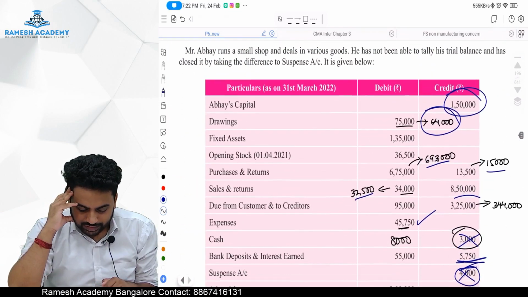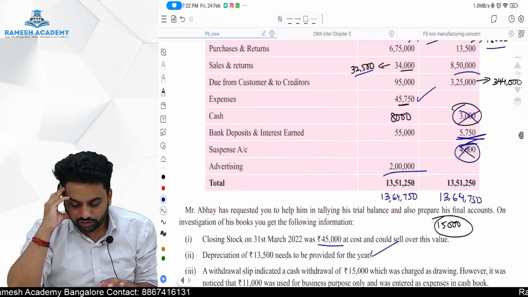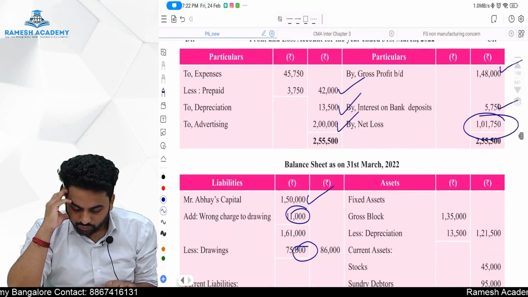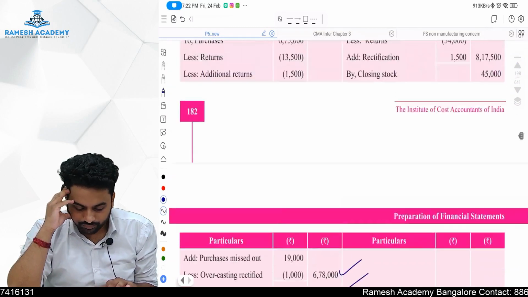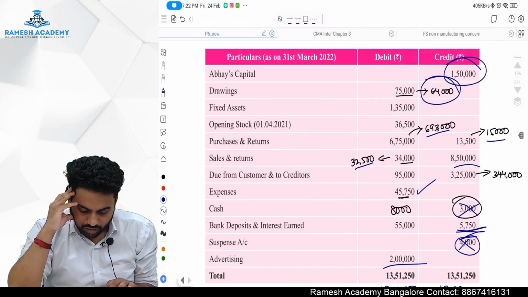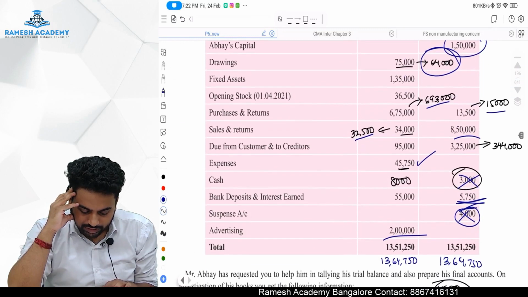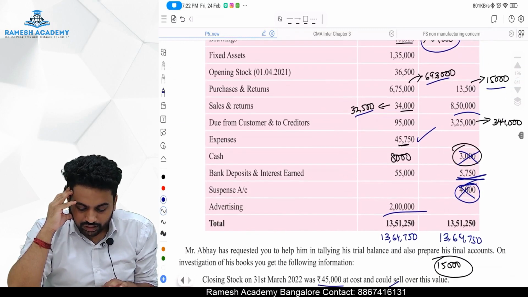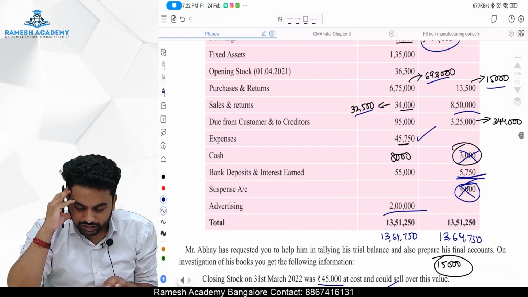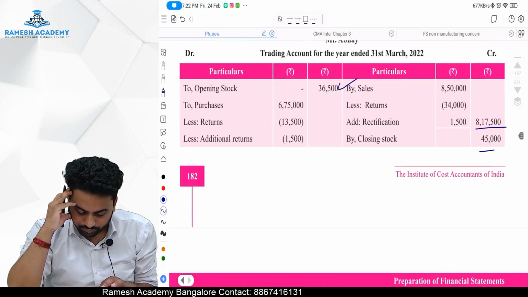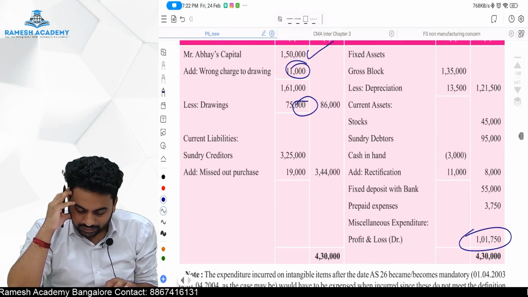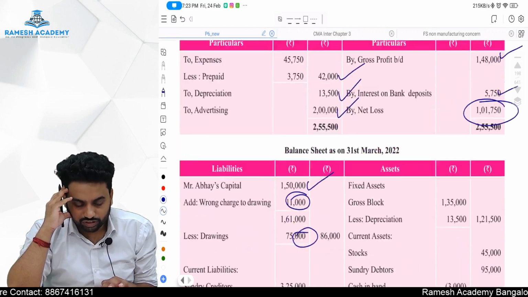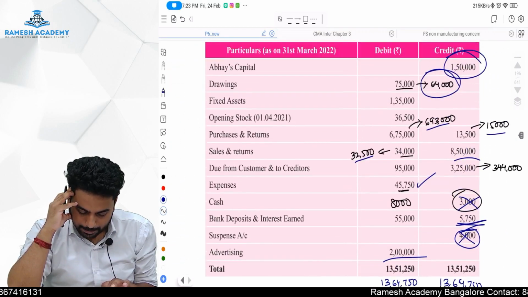Later, fixed asset is there, 1,35,000. From that you have to reduce the depreciation for the period. So fixed asset 1,35,000, depreciation 13,500 we have to reduce. Done, sir. Opening stock is there, that won't come. Purchase return, sales return, due from customers and creditors. Debtor will become 95,000 and creditor will become 3,44,000. So creditor 3,25,000, 3,44,000, debtor 95,000. Okay, done.